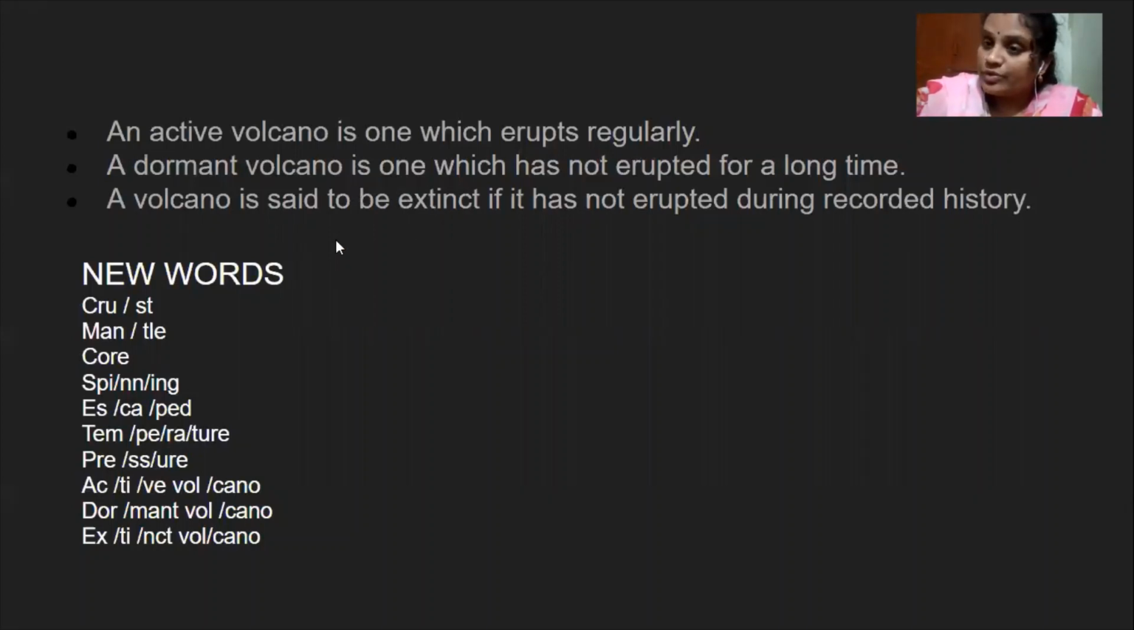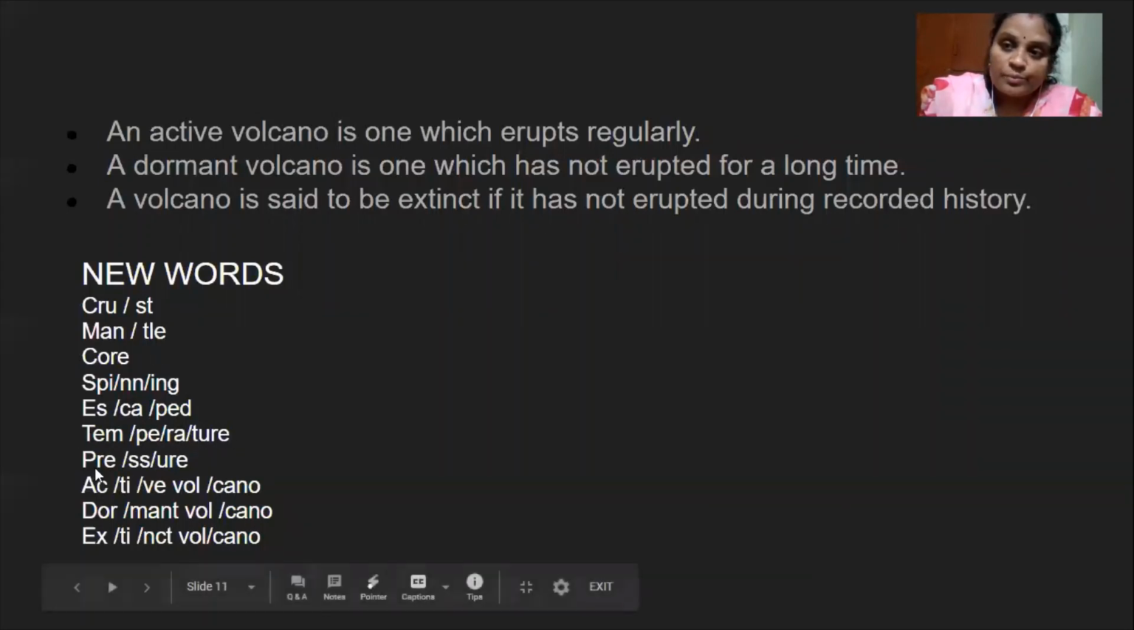Till now, whatever we have learned from the topic, we have a few new words. They are crust, C-R-U-S-T, crust; mantle, M-A-N-T-L-E, mantle; core, C-O-R-E, core; spinning, S-P-I-N-N-I-N-G, spinning; escaped, E-S-C-A-P-E-D, escaped; temperature, T-E-M-P-E-R-A-T-U-R-E, temperature; pressure, P-R-E-S-S-U-R-E, pressure; active volcano, A-C-T-I-V-E V-O-L-C-A-N-O, active volcano; dormant volcano, D-O-R-M-A-N-T V-O-L-C-A-N-O, dormant volcano; extinct volcano, E-X-T-I-N-C-T V-O-L-C-A-N-O, extinct volcano. With this, our topic is completed.